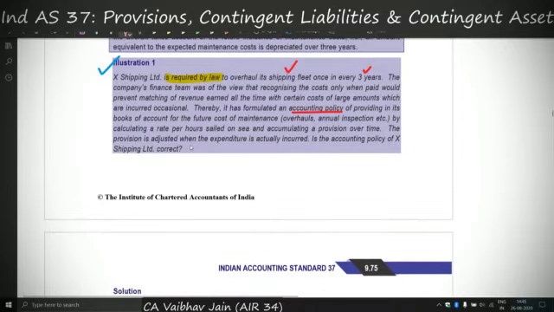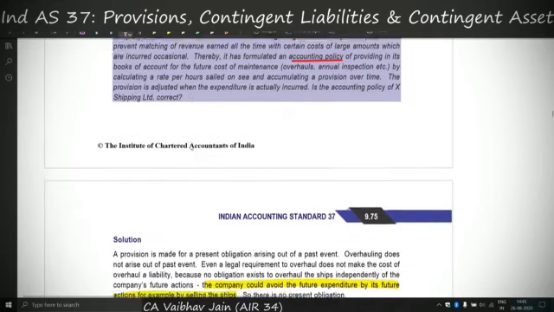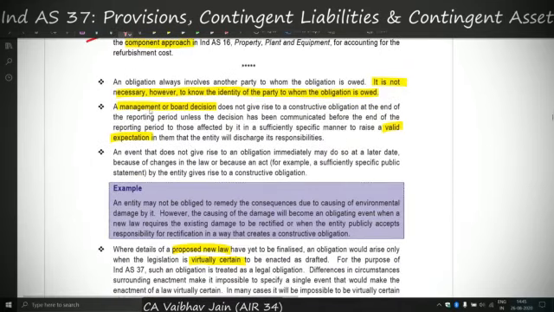So for example, I will be covering all the illustrations in this video and some examples, and the remaining examples you'll have to do by yourself. Now moving on, we are still in the definition of past events. We have covered present obligation and we are covering past events.